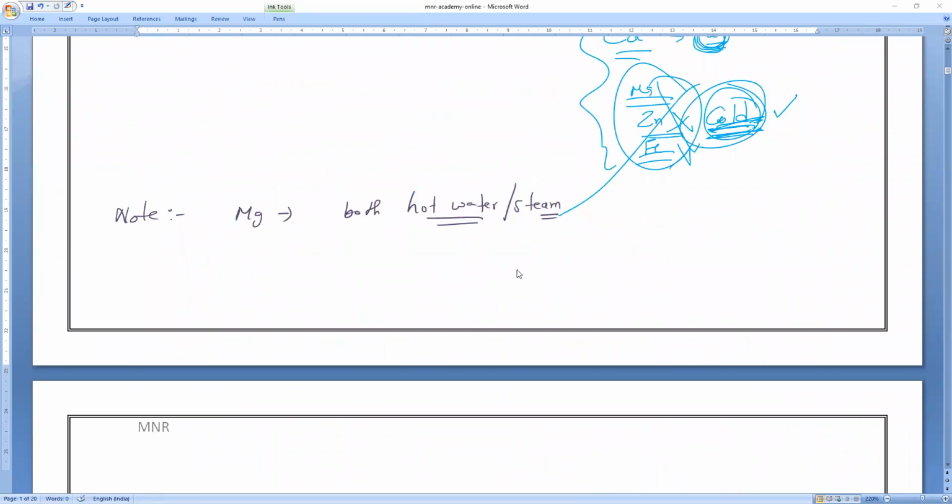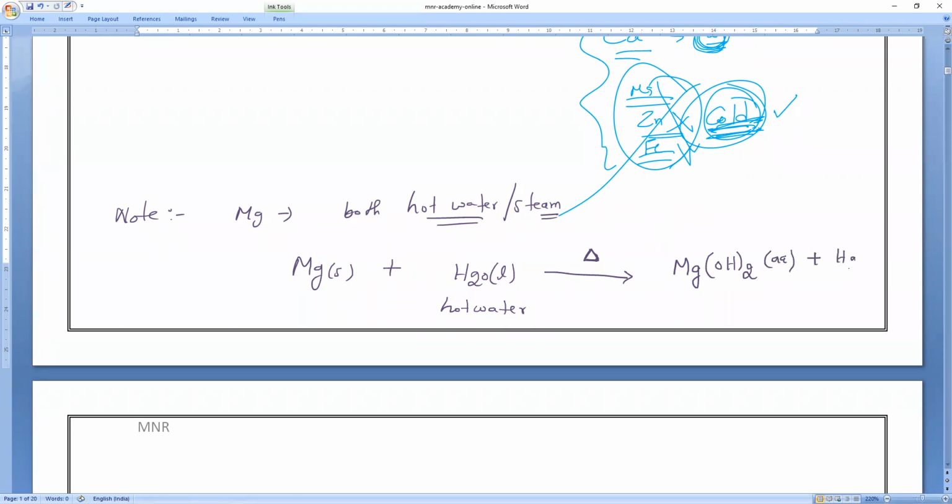Now, the one and only metal that reacts with both hot water and steam is magnesium. Magnesium reacting with hot water means you have to provide the temperature. Above the arrow we put heating, delta. What product will come? Milk of magnesia, magnesium hydroxide, plus hydrogen gas. Balance it fast.